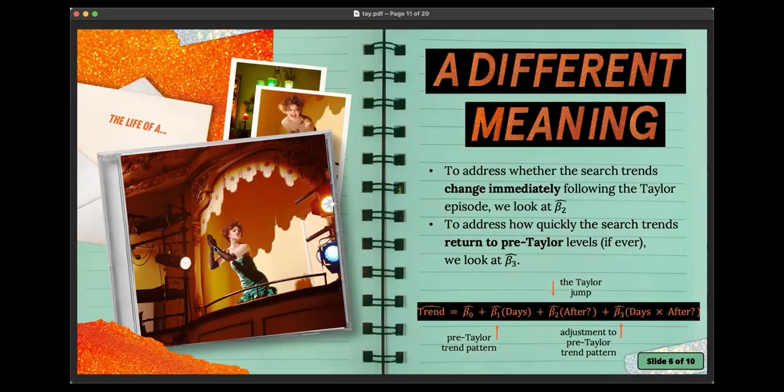So for a little bit more on this specific model, I'd like to point you to the bottom of the screen where we examine our linear model. We're going to estimate the predicted trend, that outcome of the standardized Google search score, and estimate a baseline pattern. Then beta 1 is going to be the pre-Taylor trend pattern, so what's going on with these Google searches. Then we're going to look at beta hat 2, which is the jump that we can attribute to the Taylor episode. That'll work together with the original intercept. And then beta 3 is going to be the adjustment to the pre-Taylor trend pattern. If you add that up to beta 1, then you're going to get the new slope, so we can look at the new trend.